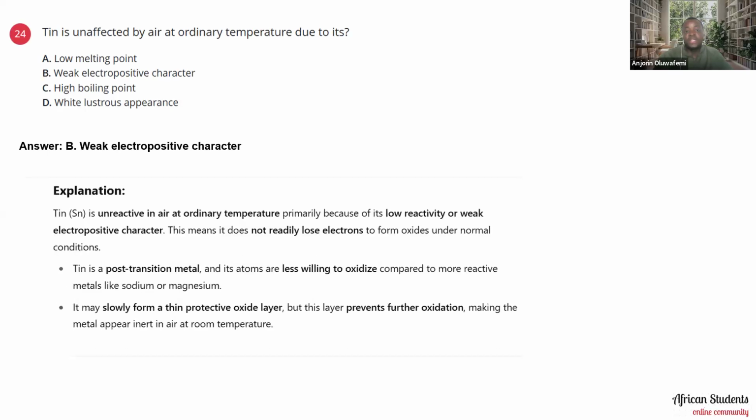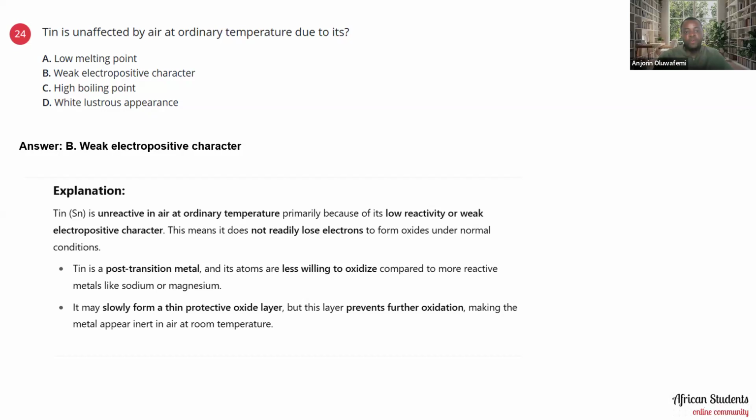Tin is unreactive in air at ordinary temperature, primarily because of its low reactivity, or weak electropositive character. This means it does not readily lose electrons to form oxides under normal conditions. Tin is a post-transition metal, and its atoms are less willing to oxidize compared to more reactive metals like sodium or magnesium. So we must take note of that.